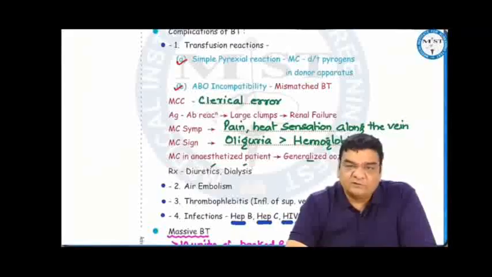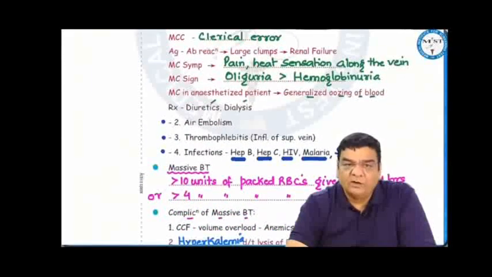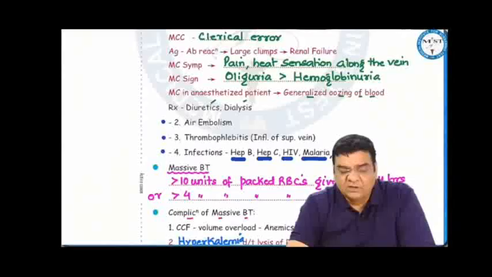Most common symptom of mismatched transfusion is pain and heat sensation along the vein. Most common sign of mismatched transfusion is oliguria, which is more common than hemoglobinuria. Most common sign in an anesthetized patient during the operation, when the patient is under anesthesia: if the surgeon notices generalized oozing of blood from the cut surfaces, that means a wrong blood has been given to this patient. And in the treatment for this mismatched transfusion, because antigen antibody clumps have blocked the kidneys, we have to give diuretics, or we might have to do dialysis.